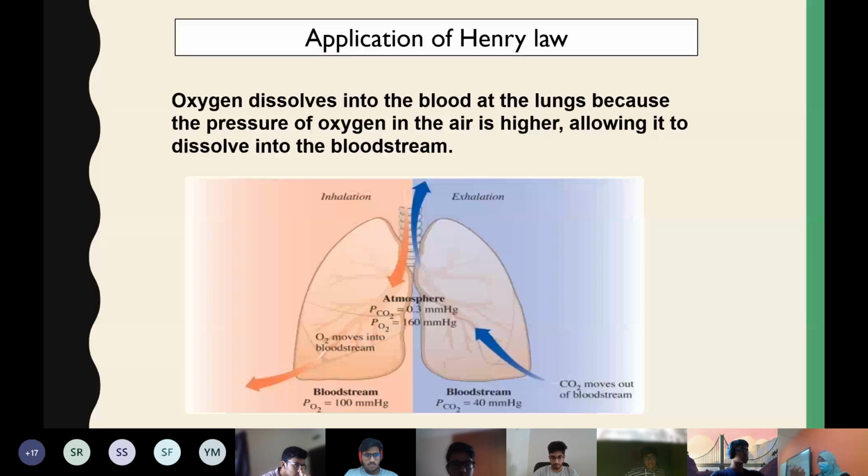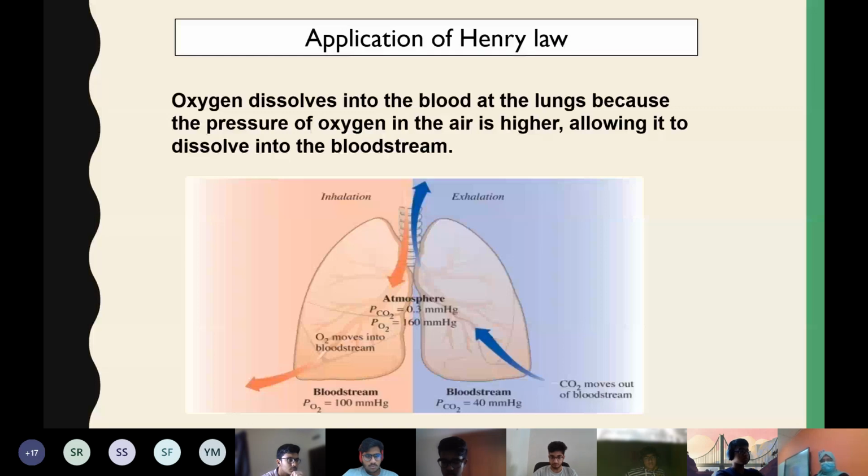And when it reaches the cell or tissue where the oxygen is required, the pressure is less, so it becomes undissolved, or less soluble. So what happens? It will be freed. It will be released as oxygen gas. So that is what happens in the case of dissolving oxygen, right?